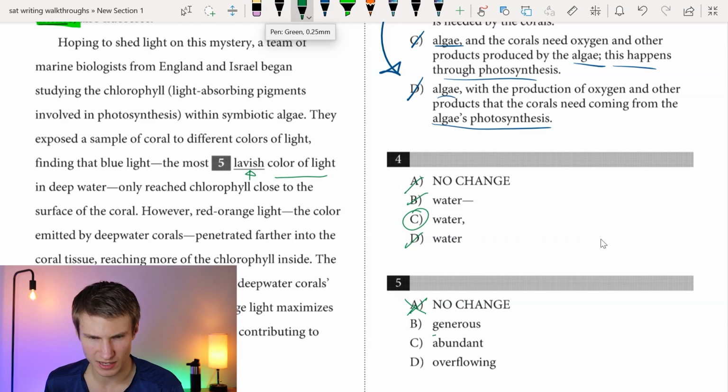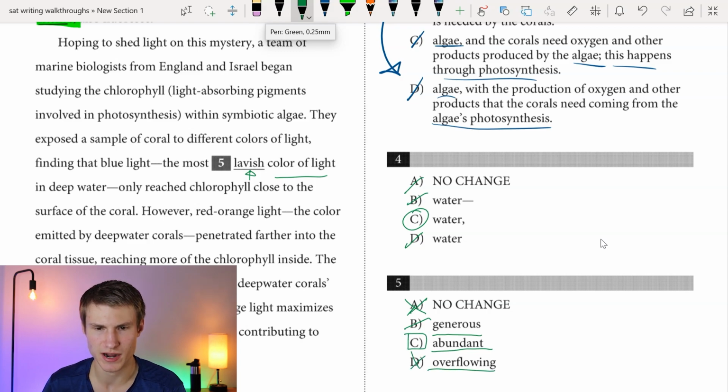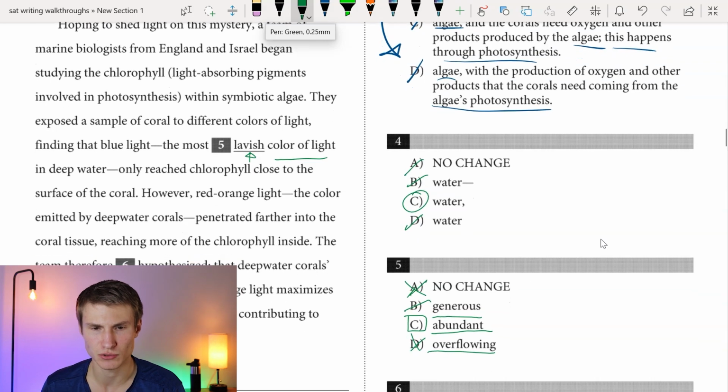We also wouldn't describe it as the most generous color of light. We would describe it as the most abundant color of light. We wouldn't describe light as overflowing. That wouldn't make sense. Our answer for 5 would be C. It's the only answer choice that would be used to describe light.